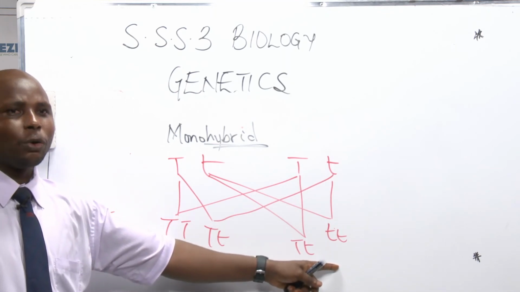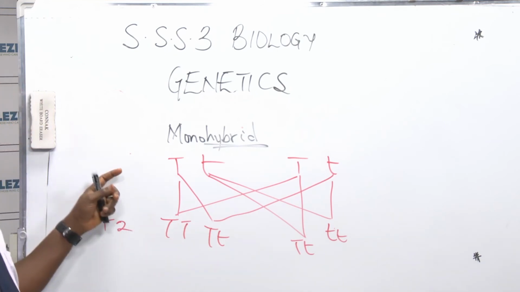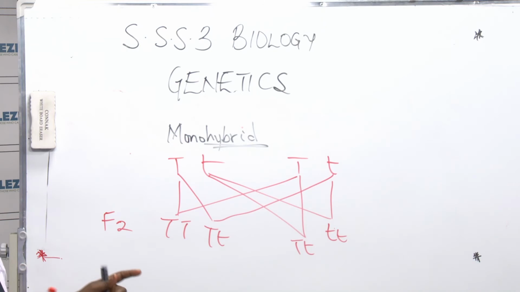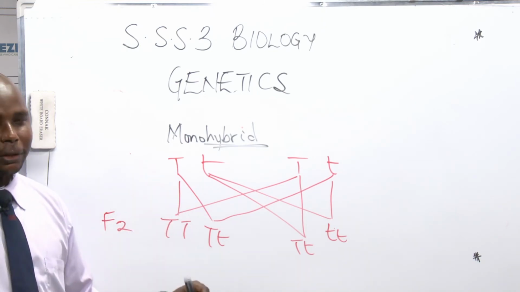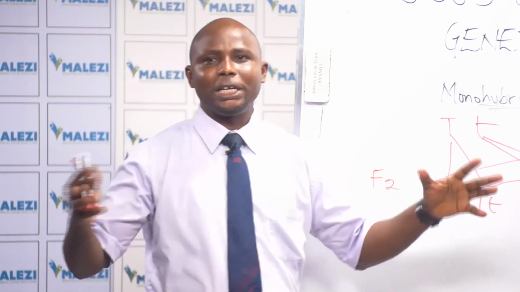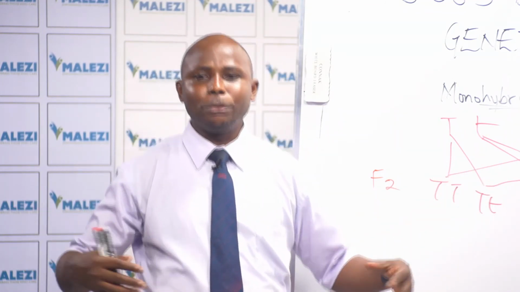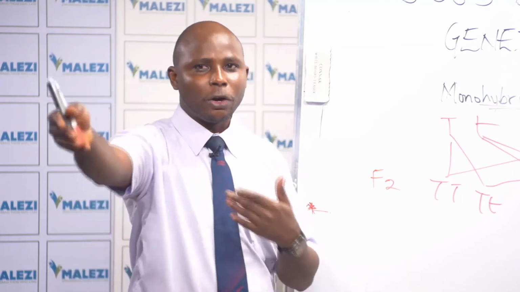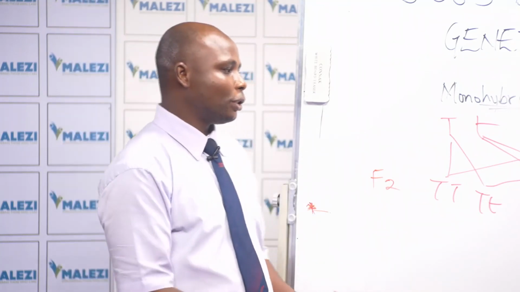So he discovered that, okay, traits, characters are actually passed from parent to offspring, although it may not show immediately all of the characters. The dominant ones may show first, but later on, the recessive ones will show forth in generations to come.